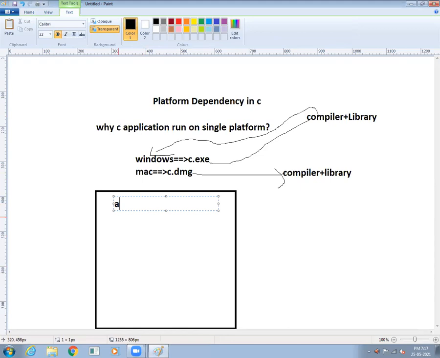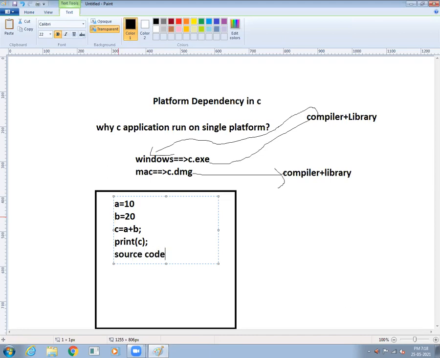So A equals 10, B equals 20. It's a simple program, addition of two numbers. So what do we call it? Source code. This is what we call the source code. And we want to print C. This is a general program, just for understanding purposes. I'm giving one example. This program we call source code.